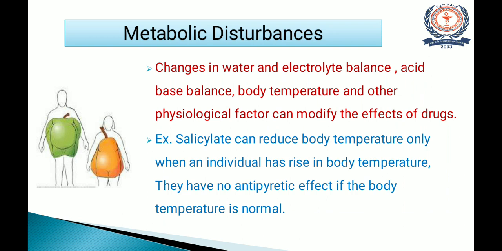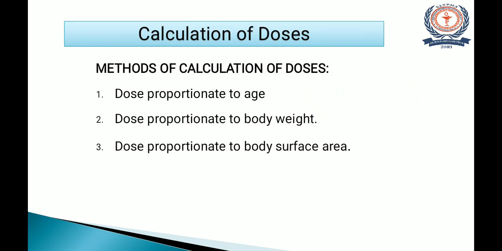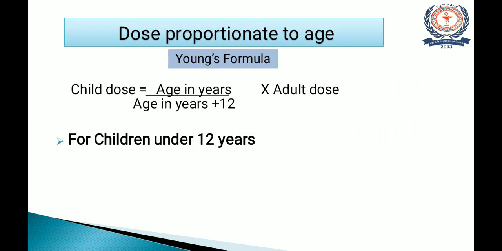Now proceeding further is the calculation of doses. A question is always asked in the board exam for 3 marks: enlist the different methods of calculation of doses and give various formulas for this. So there are 3 different methods of calculation of doses. The first one is dose proportionate to age, then dose proportionate to body weight, and dose proportionate to body surface area. Now one by one we'll discuss which formulas come under this.